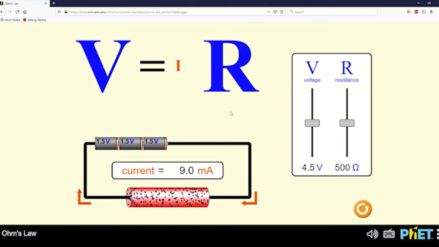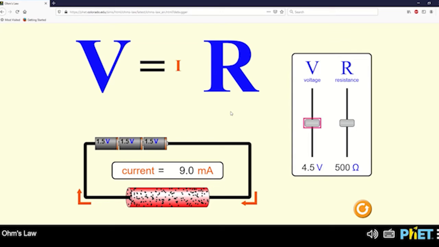From that description, which someone using a screen reader could listen to in full, or jump around, or skip entirely, we get a quick summary of what's on screen and available, and an interaction hint for where to start with the sliders. And then as the description went on, we heard more about the current state of the equation and circuit. Now let's interact with the sliders and find out what happens.